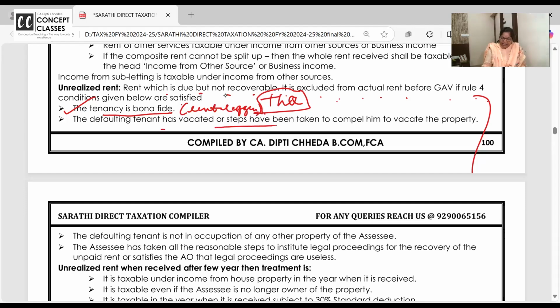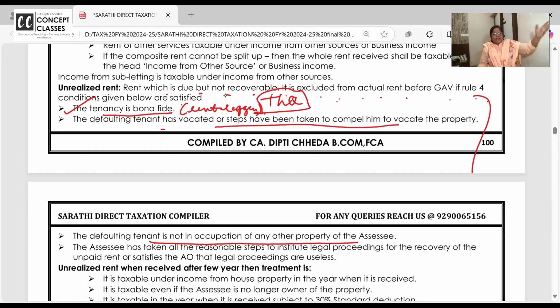Defaulting tenant has vacated or steps have been taken. You're not paying the rent in February and March. Vacate my property. Go out. So you have vacated the property. Or defaulting tenant is not in occupation of any other property. If you are not paying the rent of H1, I don't want you to occupy H2 also. Vacate that also. I don't want any relation with you.